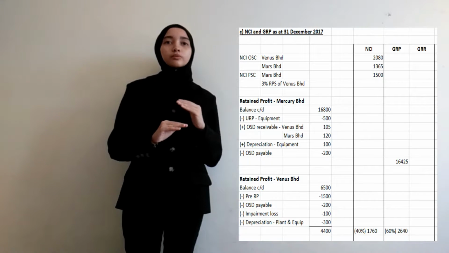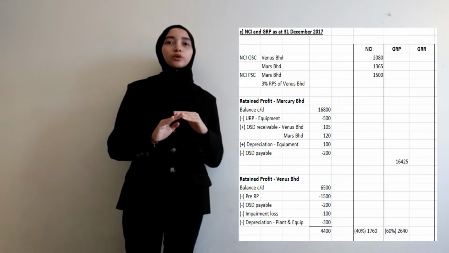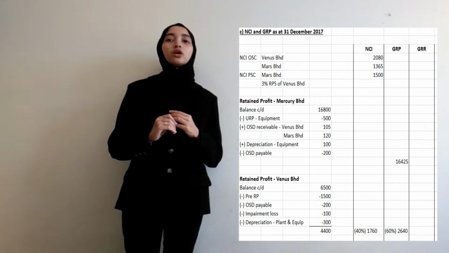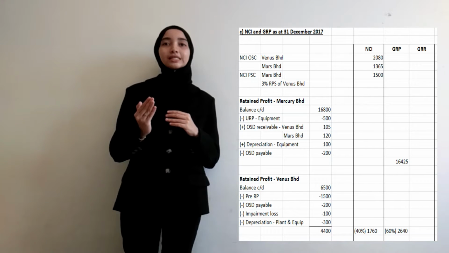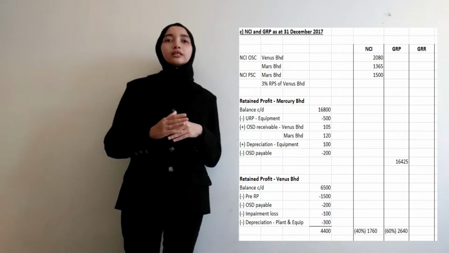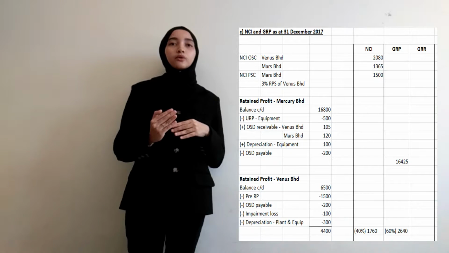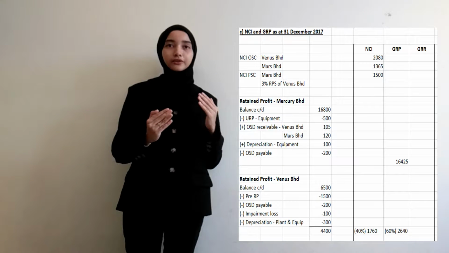Next, for Venice Berhad, the group retained profit we apportion based on the percentage of control, which is 40% for NCI and 60% for group retained profit. The total amounted to 4,400, and we get it from the balance c/d of 6,500.